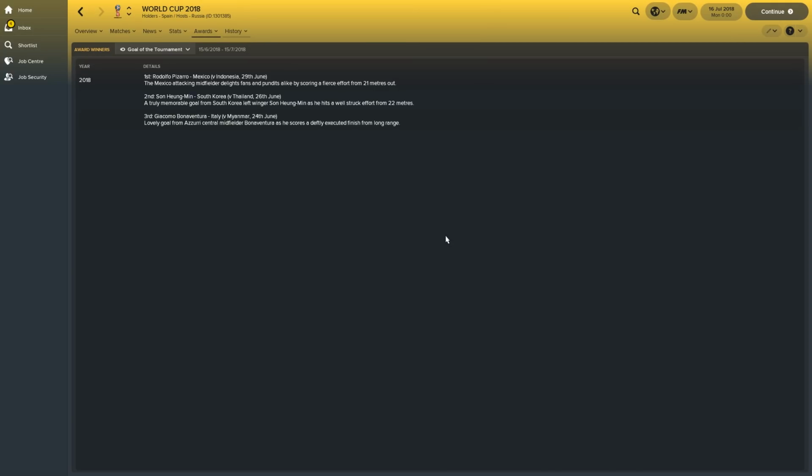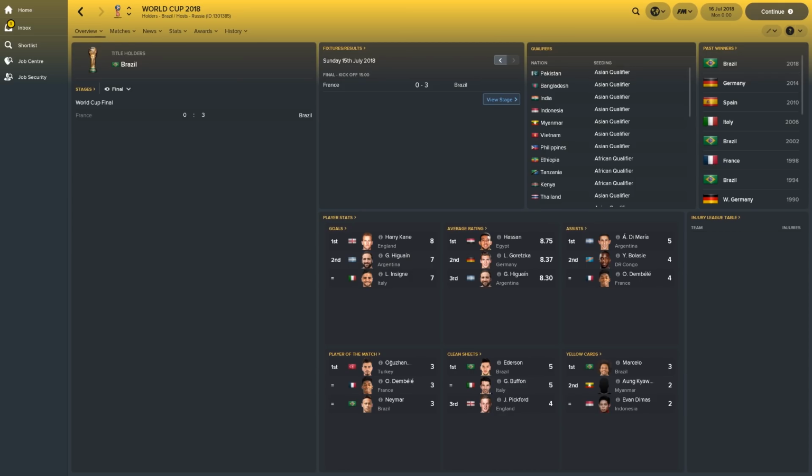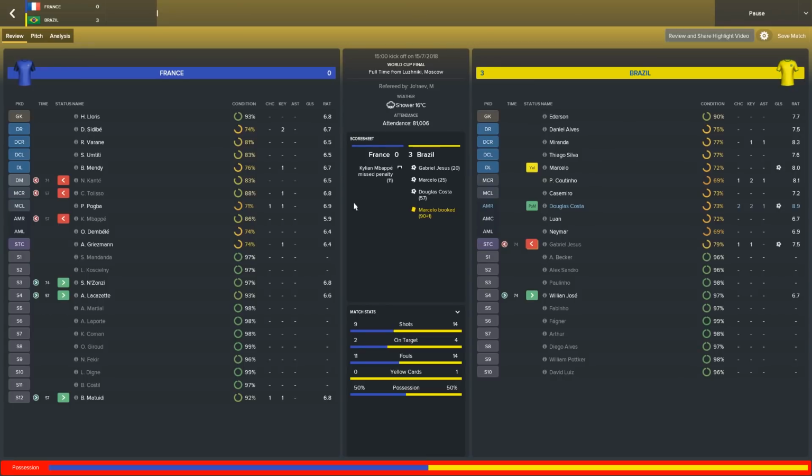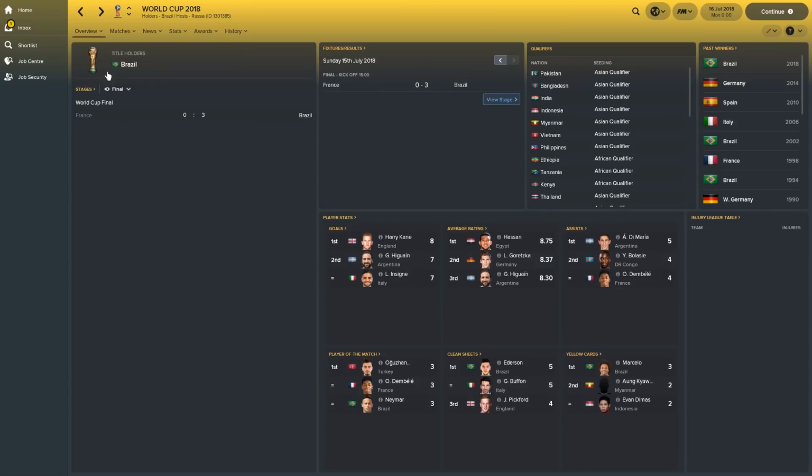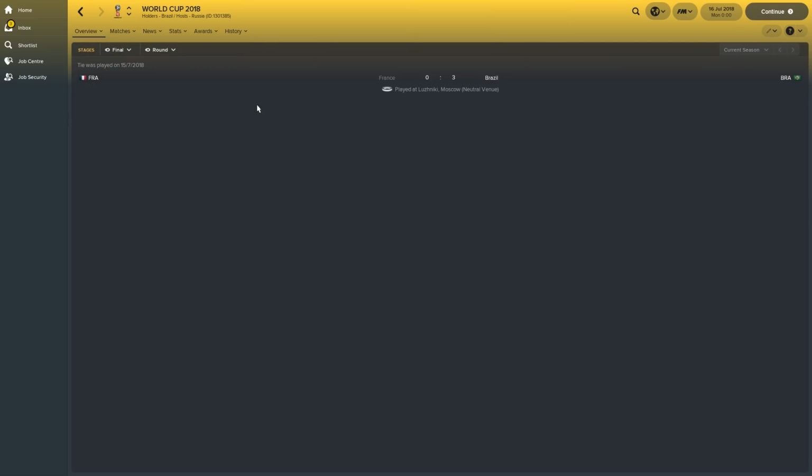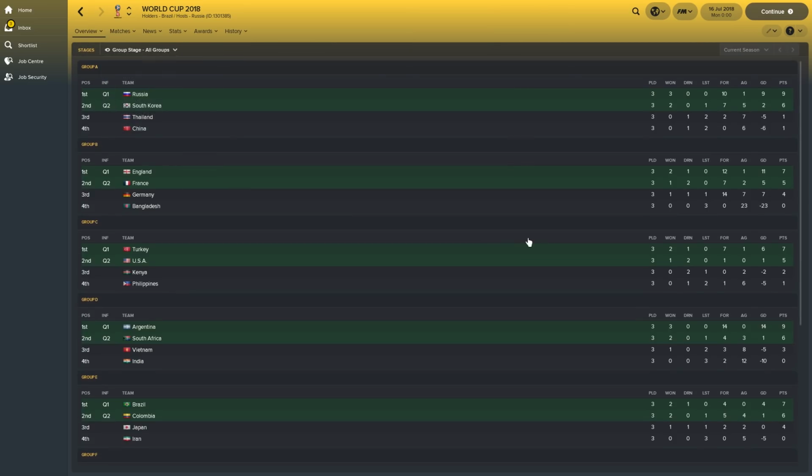So then, let's have a look at the second simulation. Brazil managed to win the second simulation, once again with predictable finalists. Comfortable win for Brazil against France in the final. Harry Kane top goal scorer, as you can see there. Jesus, Marcelo and Douglas Costa with the winning goals. But let's have a look to see if there were any shocks at this World Cup.